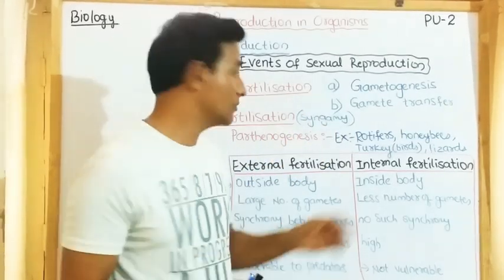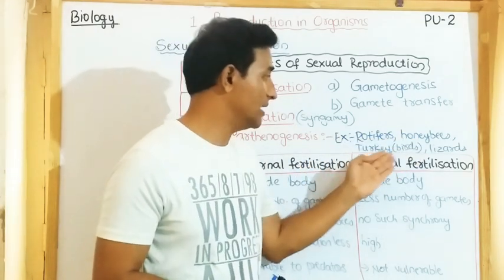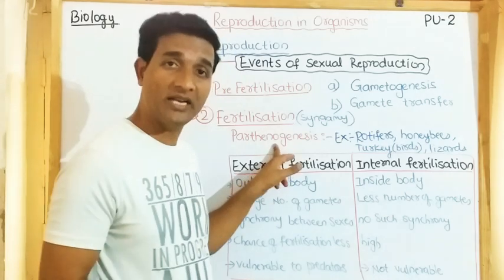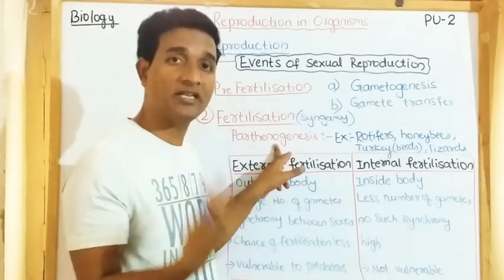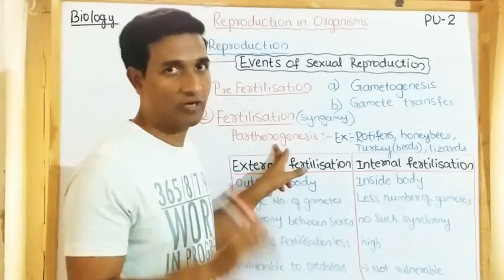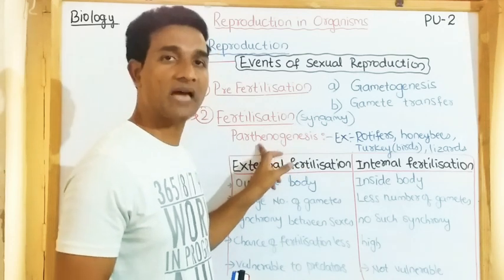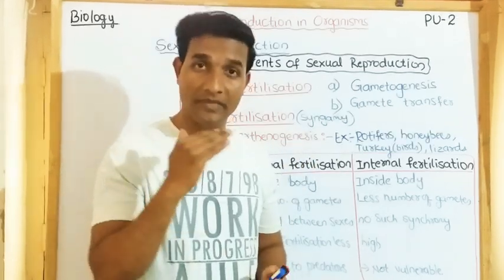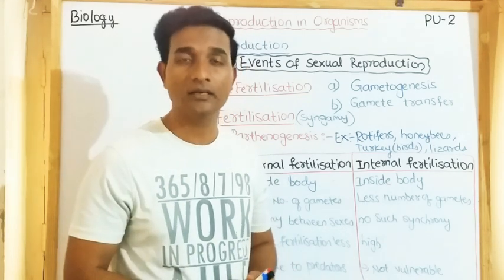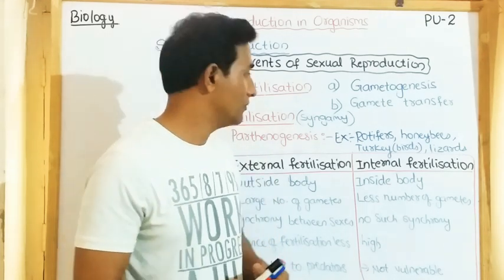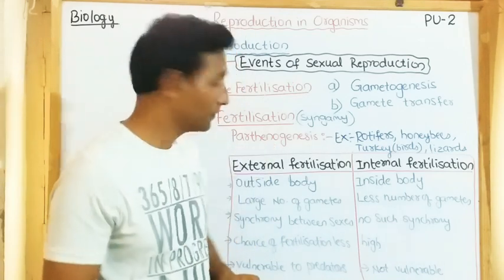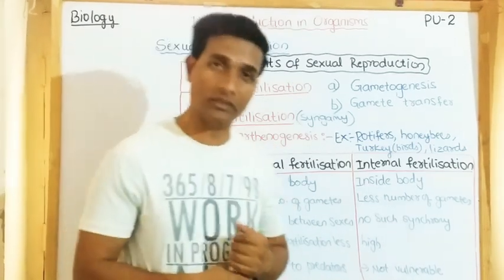In some organisms like rotifers, honeybees, turkey birds, and lizards, the female gamete undergoes development into young ones without fertilization. It's called parthenogenesis. Parthenogenesis is the development of young ones from the female gamete without fertilization. Then where does this syngamy occur?